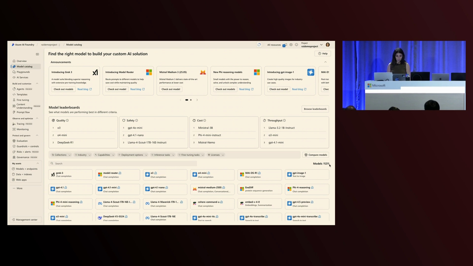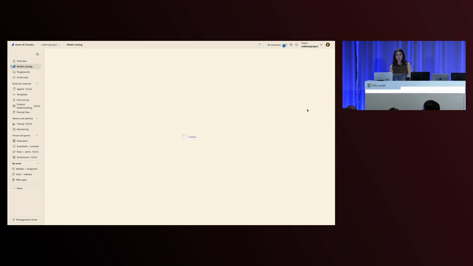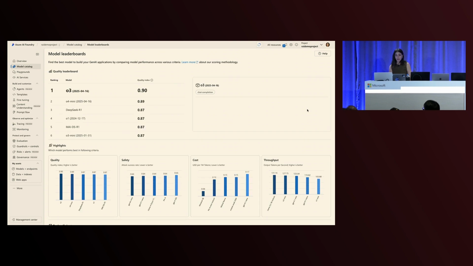That's a really good question, and that's exactly what our leaderboards are here for. You can take a look at different leaderboards. The safety one is also coming, which I'm quite excited about. So you can really take a look at different dimensions and take the model that makes sense to you. And even better, you can generate those benchmarks on your own data as well.